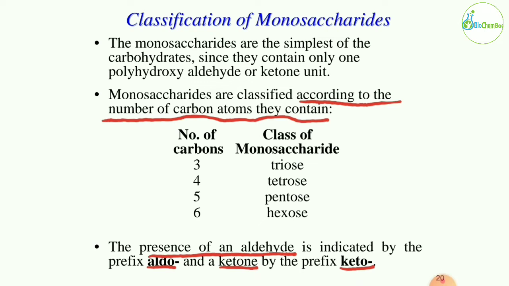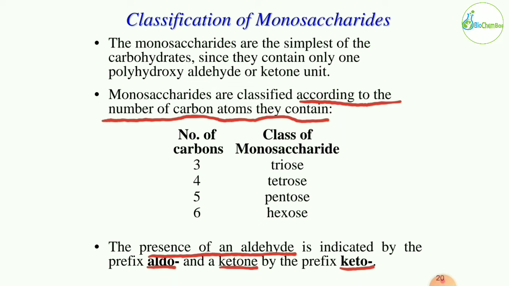So how can we classify the monosaccharides? We generally classify them on the basis of two things. The first one is the number of carbon atoms monosaccharides have. If the monosaccharide contains 3 carbon units, then we call it a triose sugar.